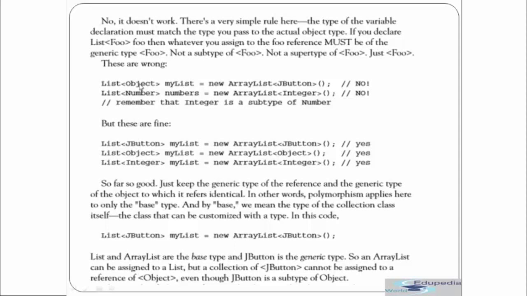Similarly, when you have Object on one side and JButton on the other side, this won't compile. Similarly, Number and Integer won't do. Although it's a subtype, it still won't do. Similarly, JButton is fine, Object is fine, and Integer is also fine. So this is how generics is related to polymorphism: you cannot apply polymorphism to the type of entry that you are putting into the ArrayList. Okay. Now let's move forward.